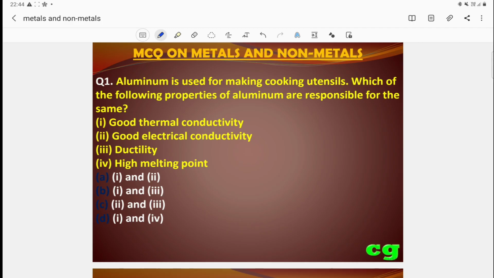Hello students, now we are going to discuss some important MCQ questions, multiple choice questions on the chapter metals and non-metals. Already we have discussed MCQ questions from two chapters, that is types of chemical reactions and acid-base salts. I hope these questions will be helpful for you for your coming examination, term 1 examination and other competitive examinations.